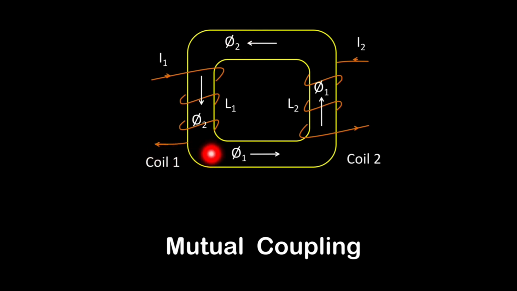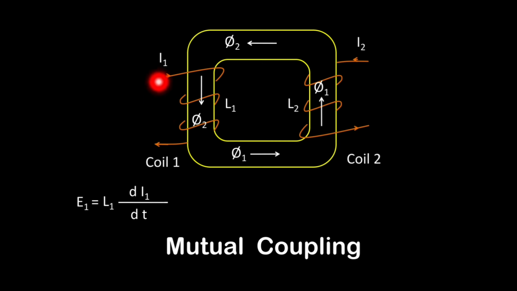If you want to write the voltage equation for coil number 1, let that voltage be E1. So E1 is equal to L1 dI1 by dt, where L1 is the self inductance of coil number 1 and I1 is the current flowing through coil number 1. L1 dI1 by dt is called the self-induced EMF of coil number 1.